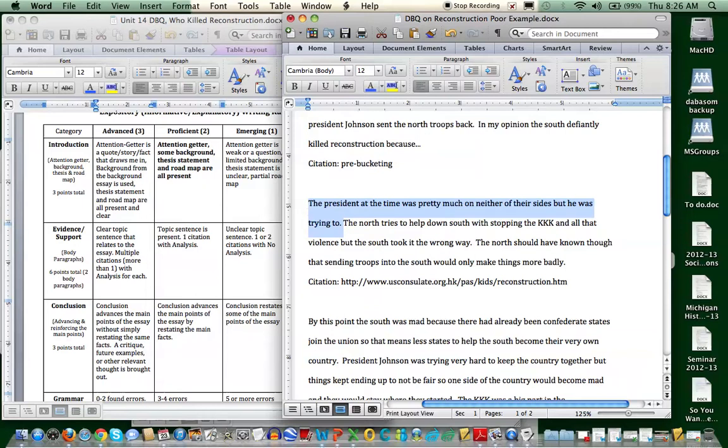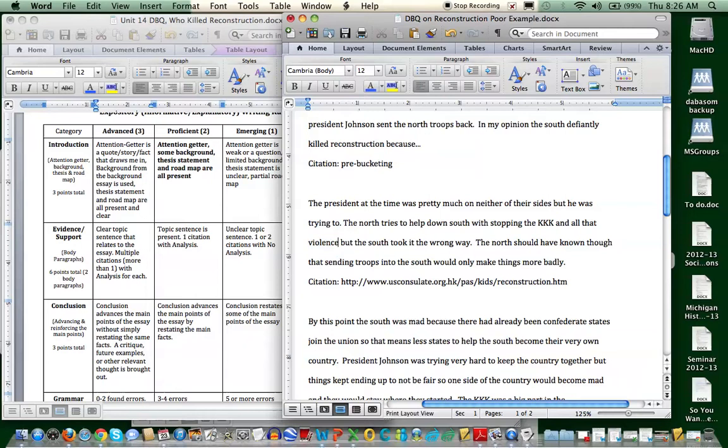"The North tries to help down south with stopping the KKK and all that." What is all that? "And all that violence." Be more specific. I want to know what types of violence you're talking about. We know that there is violence there, but again, be specific.